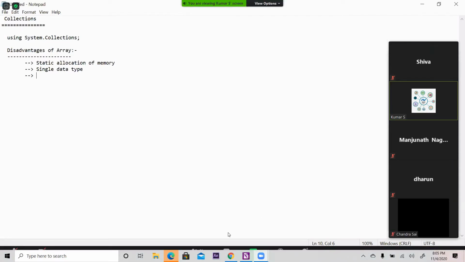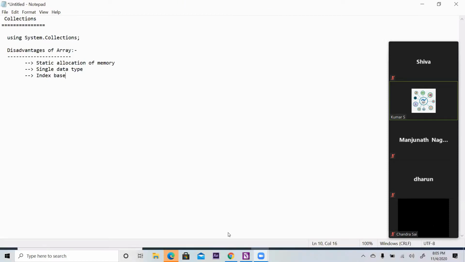Third point is index-based manipulations. When you say index, it is 0, 1, 2, 3, 4, the cell number in an array. The disadvantage of index-based manipulation is this: if you are manipulating the data for some purpose, like somebody says, I want to make it ascending or I want to make it descending, etc. In such a case,